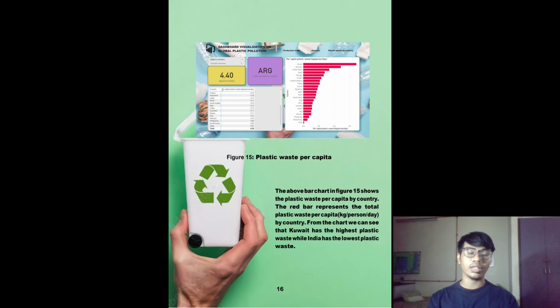Then lastly, for the plastic waste per capita, we use a bar chart. The red bar represents the total plastic waste per capita by country. From the chart, we can see that Kuwait has the highest plastic waste, while India has the lowest plastic waste.